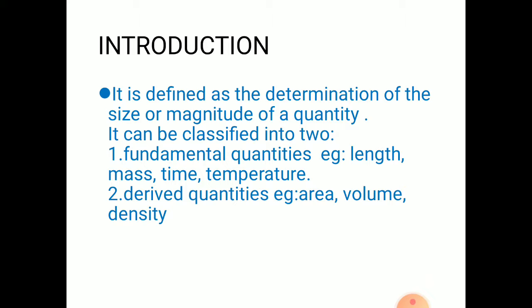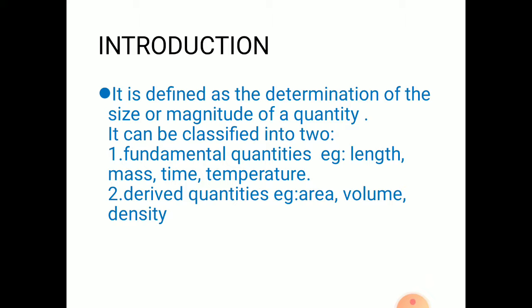Here the size means how small or large it is. Magnitude shows the direction of the substance. Quantity is known as a substance. Here we represent the quantities as physical quantities. Why do we say physical? Because the quantity can be measured physically, so it is called a physical quantity.